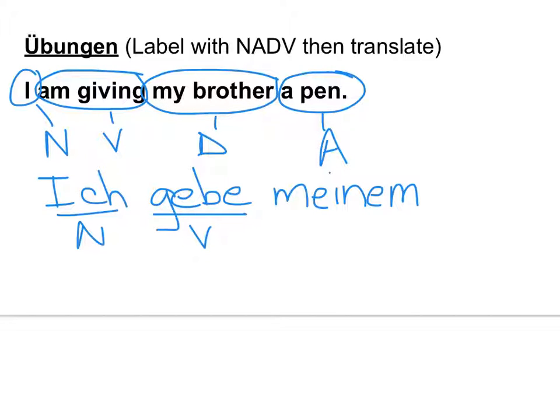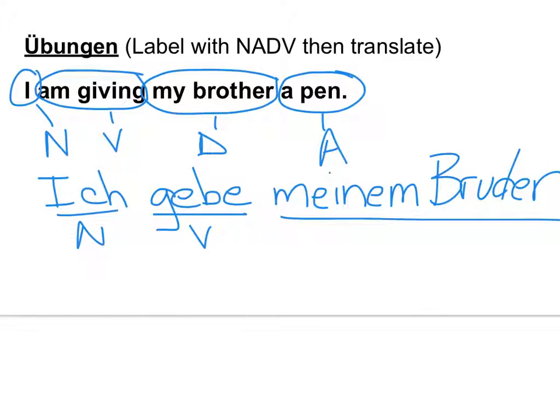Okay. Wie sagt man brother? Bruder. Okay, so now this is dative. Wait, you don't got umlauts over? Nope. That's only if it's plural. What about a pen? It's der Kuli, so it becomes einen Kuli.